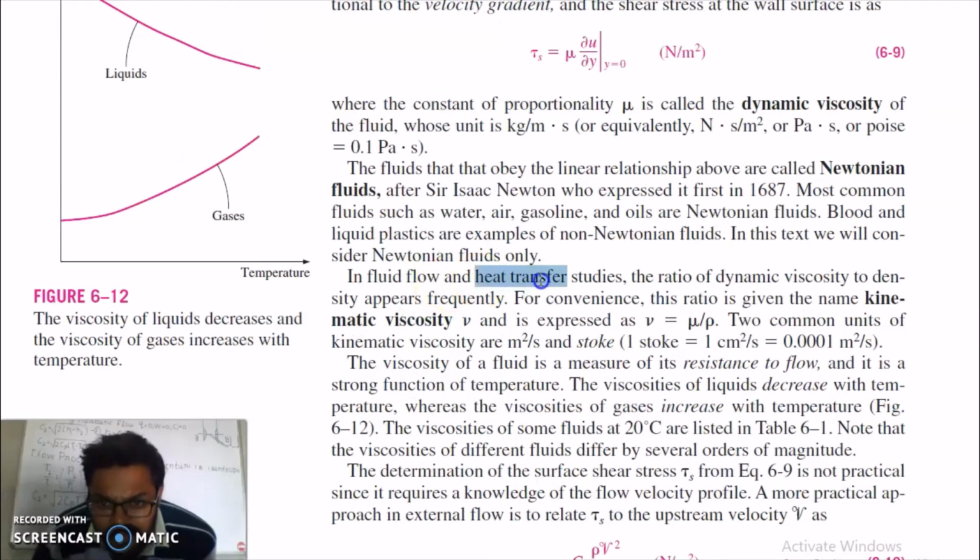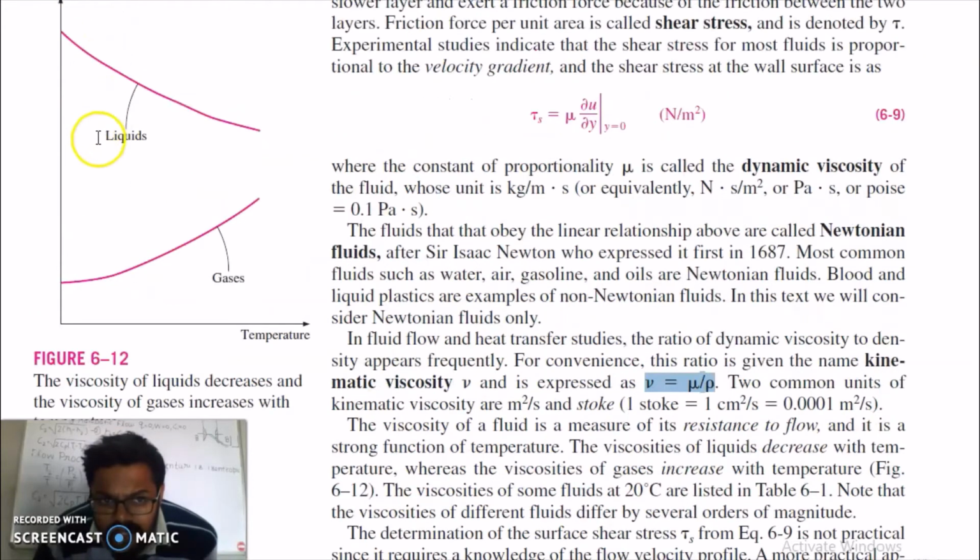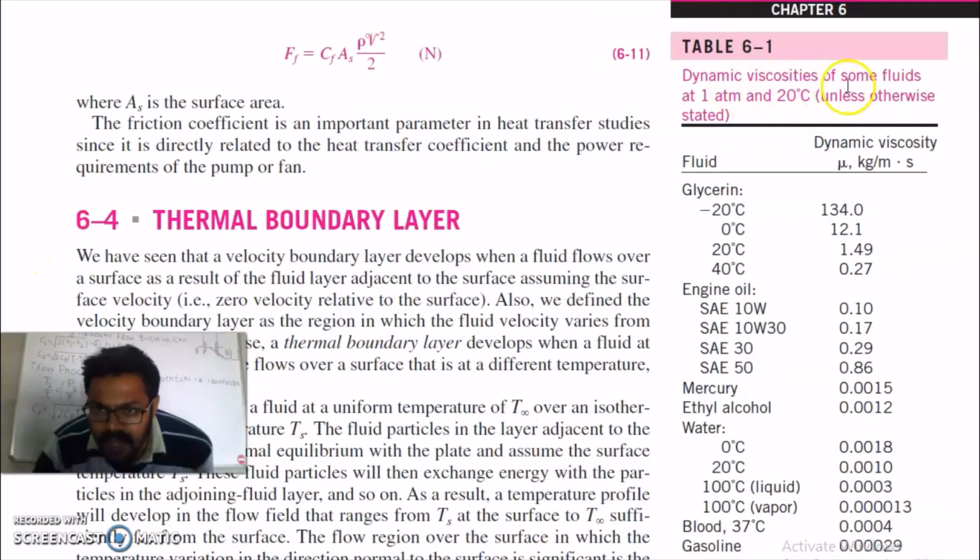In heat transfer studies and fluid flow, the ratio of dynamic viscosity to the density of the fluid is called kinematic viscosity, which is given here. The viscosity of a fluid is a measure of resistance to flow and it is a strong function of temperature. Liquid viscosity will decrease with increase in temperature, while gas viscosity will increase with temperature. This is the dynamic viscosity of some different fluids at 20 degrees Celsius.